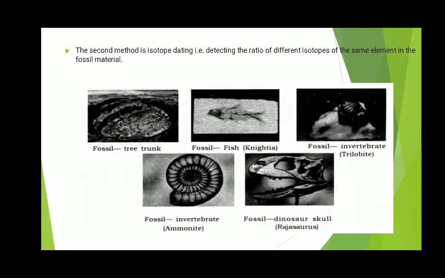This helps us to detect the age of fossils. Here are some fossils you can see, like a tree trunk, fish, invertebrates, the ammonite, the trilobite, or here is a dinosaur. These are some of the fossils.